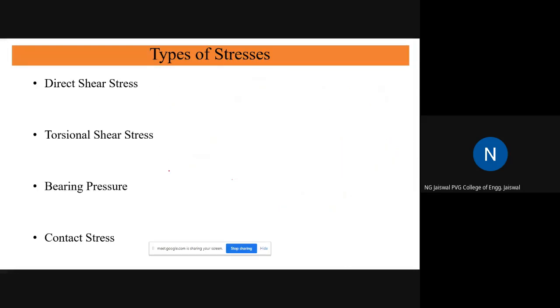Then bearing pressure. Bearing pressure is again difficult to identify. Sometimes people get confused about bearing pressure. What is bearing pressure?